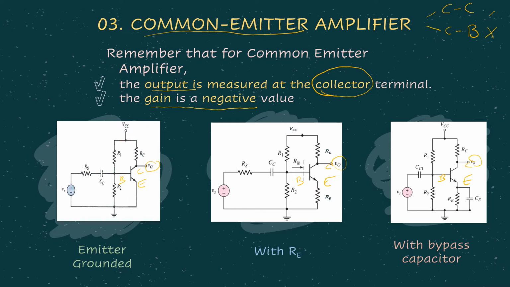And when we talk about the common emitter amplifier, there are three types. The first is emitter grounded, where the emitter is directly connected to ground. The second type is the one having RE. Now the emitter is not directly grounded, but we have RE at the emitter terminal. And the third one is, on top of RE, we have a bypass capacitor in parallel to it, which is labeled as CE.